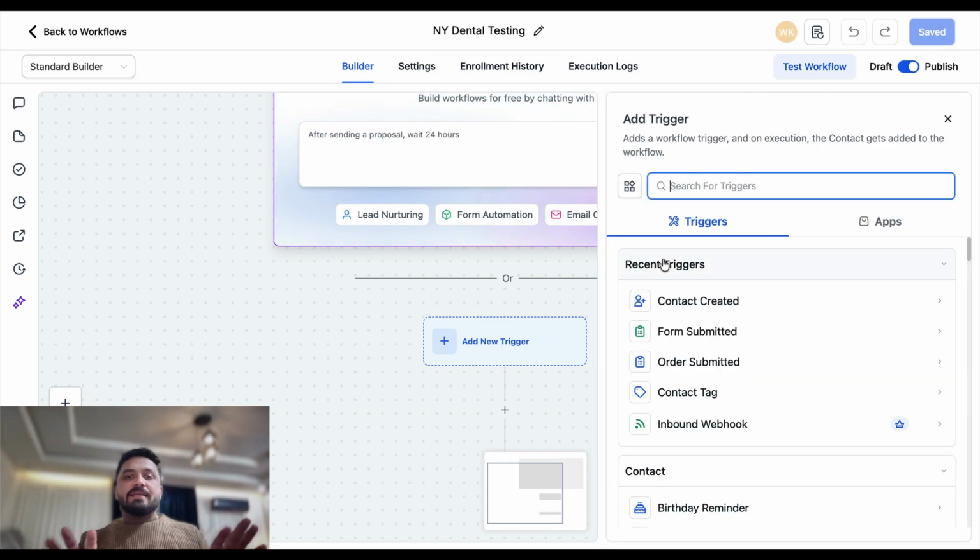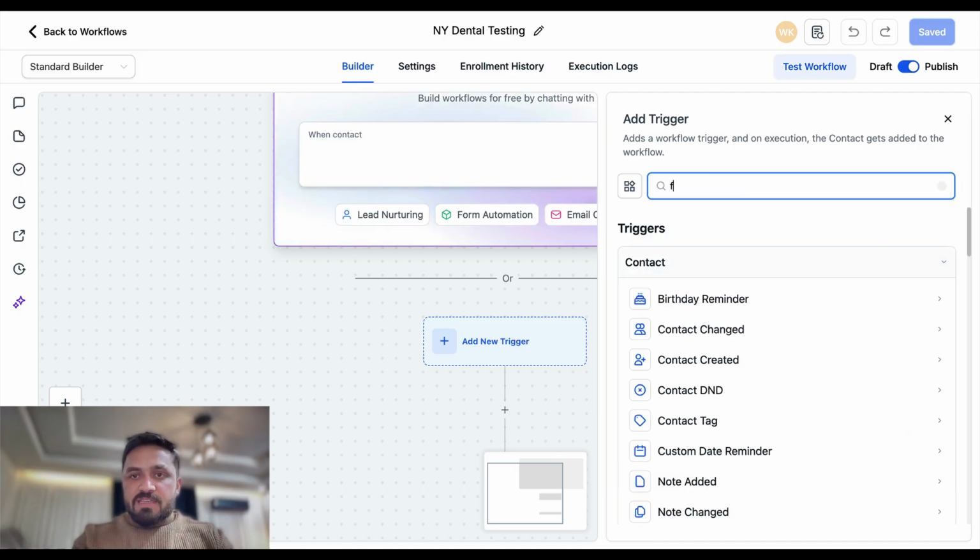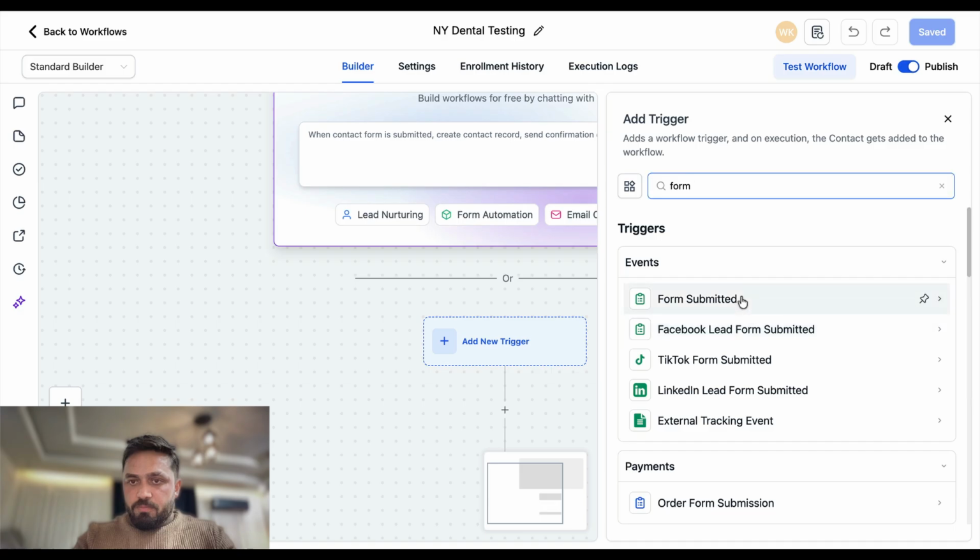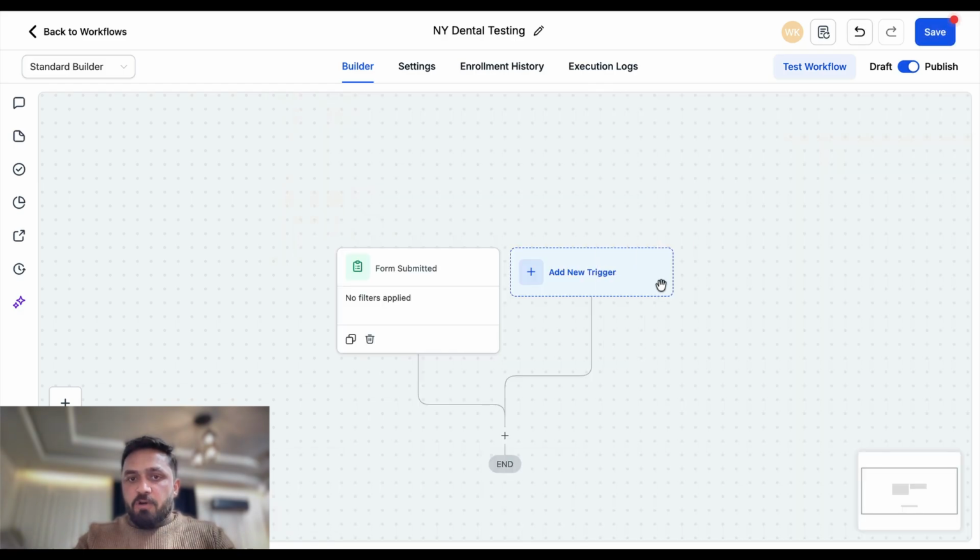Now the trigger, this is where the trigger is. In our case, we're going to receive their details through a Facebook form, through ads, because we are running ads and these are people coming through ads. So we can say form submitted. We can name it anything, any form. So form submitted.